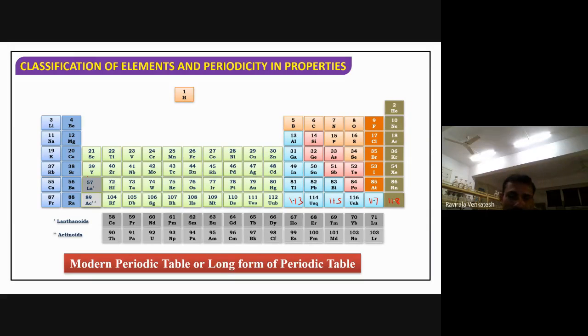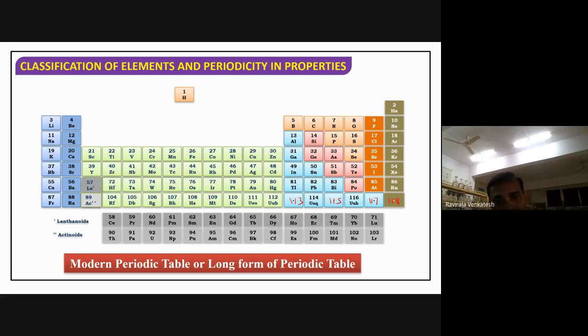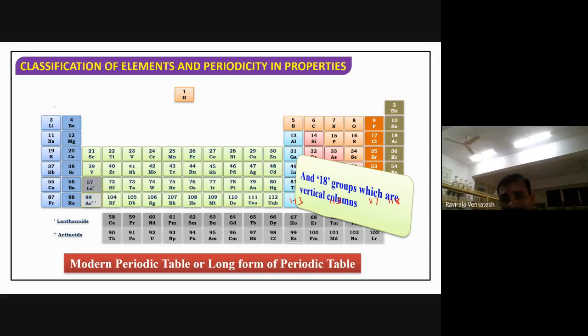Now what about the groups here? The 7 periods are horizontal rows. The groups are the columns. There are 18 groups, which are called vertical columns.